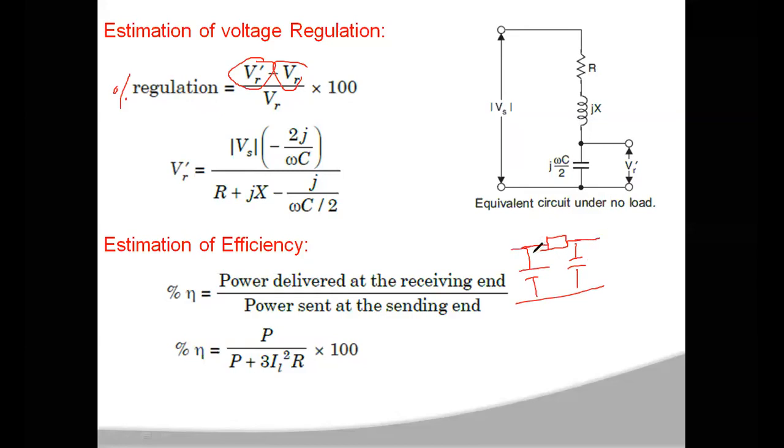Now you have your impedance and two capacitances. Here across this capacitance you have VS, and here you have your VR. If there is no load connected at the receiving end, then the network will have your VS and your impedance, R plus jX, and half of the capacitance, which is omega C by 2.